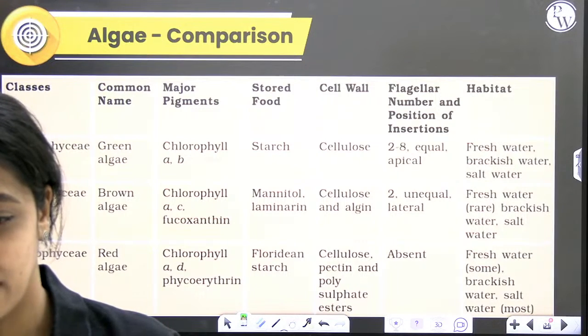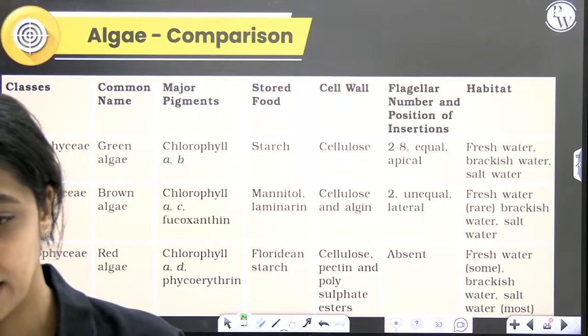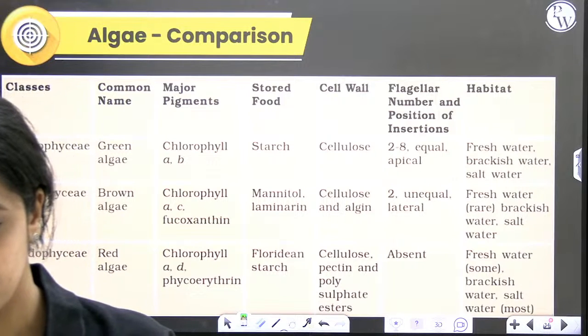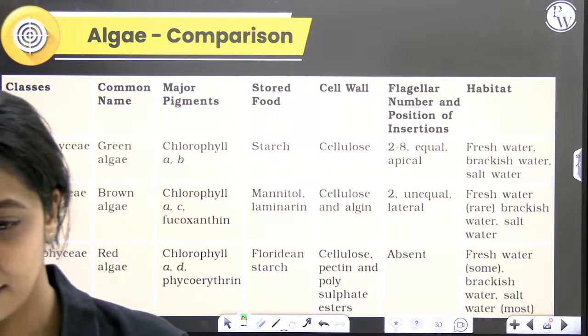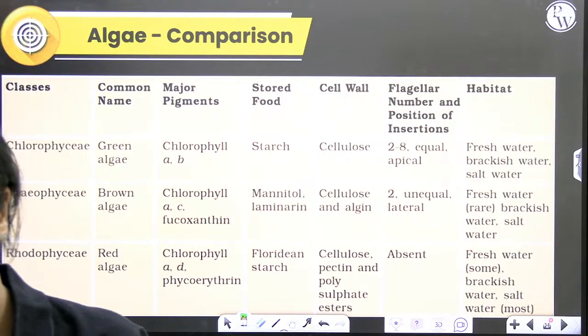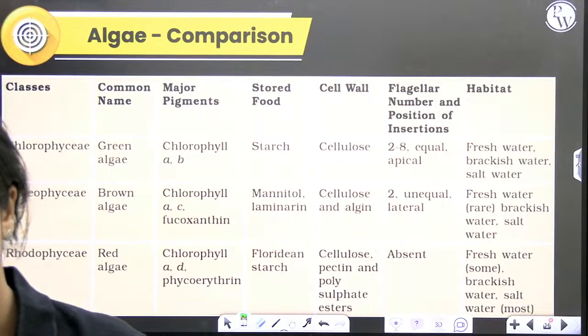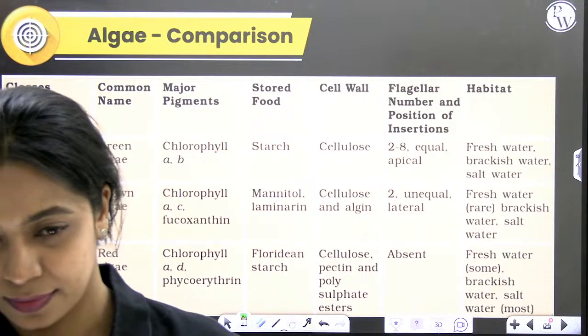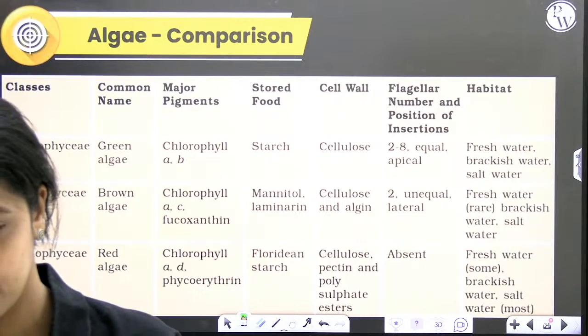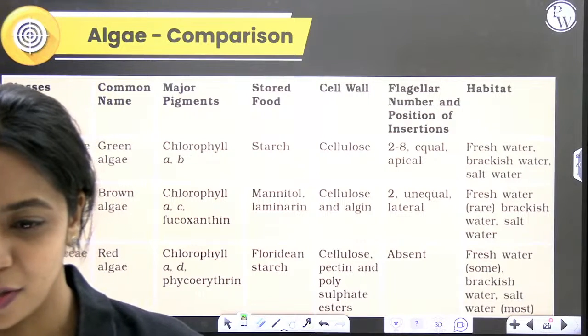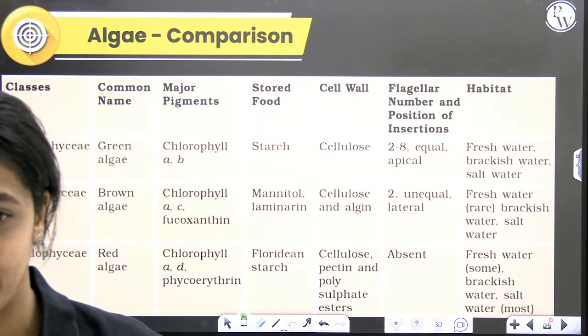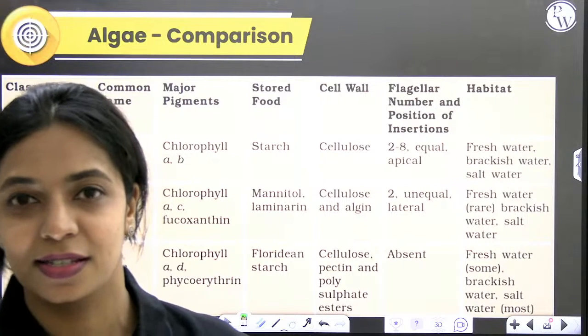I want full sentence. Green algae? Yes. Yes, correct, Praveen. What is it for brown algae? Correct, Aradhya. Correct, Sukhpreet. What is it for brown algae?